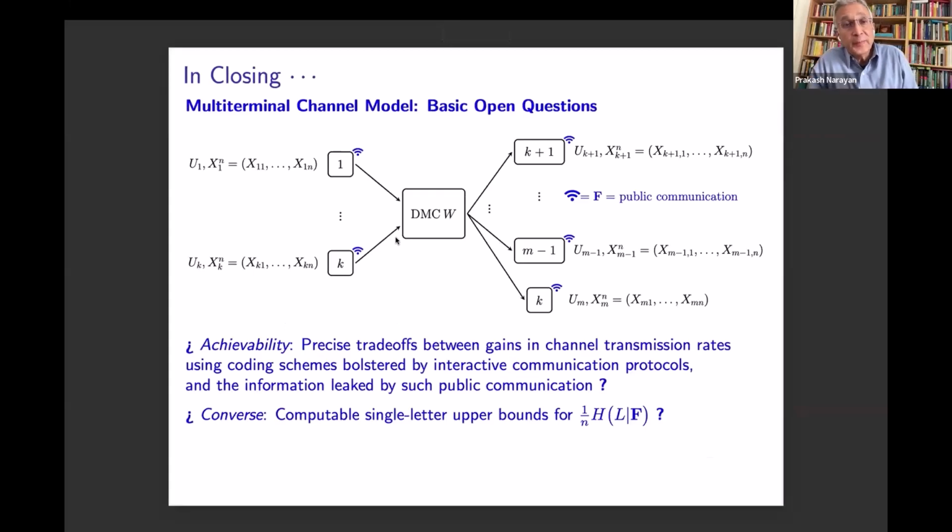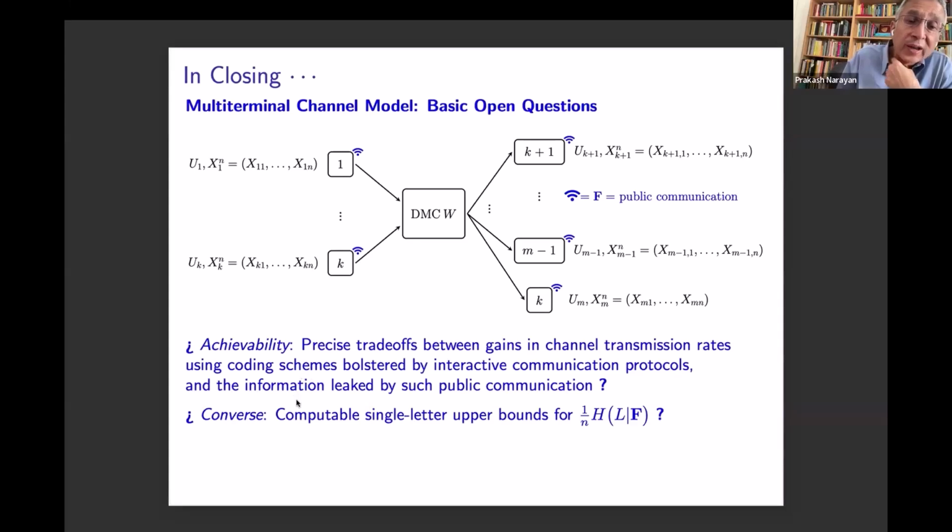So, in closing, there are many basic open problems that remain open for this multi-terminal channel model. When we look at proofs for achievability, what we don't understand fully now are the precise trade-offs between the gains that can be obtained in channel transmission rates over these multi-terminal channel models using coding schemes bolstered by interactive communication among the terminals between channel transmissions on the one hand, and information leaked by this public communication to the eavesdropper. That is in the realm of achievability proofs.